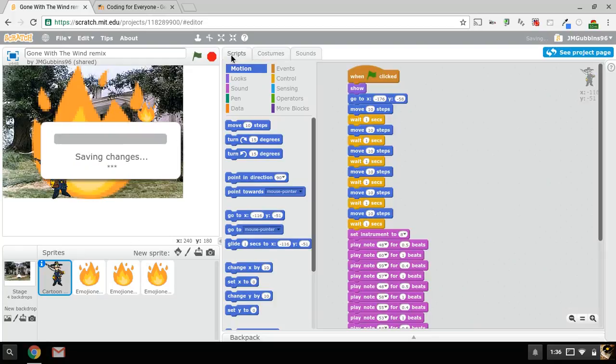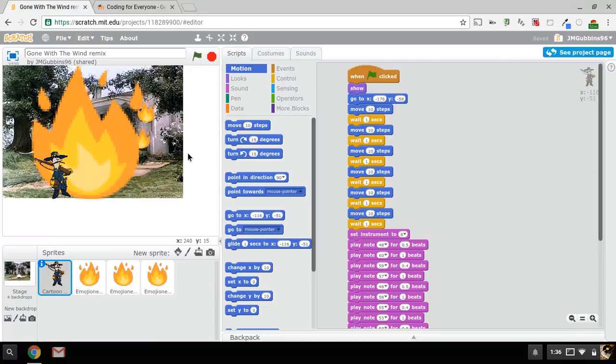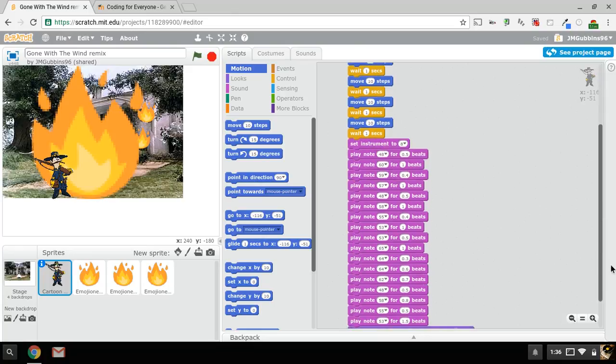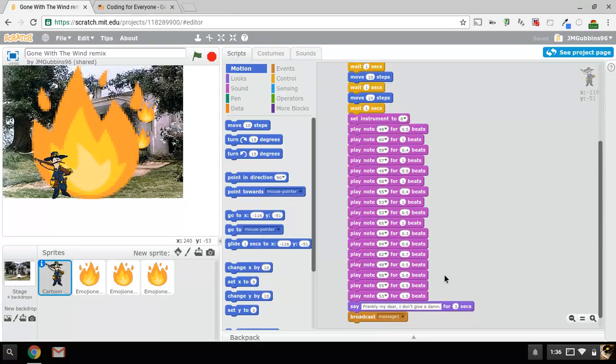And to make him move, I actually left most of Jeffrey's code alone. I did want him to start over here on the left-hand side and kind of walk up the path, so I put in the go to x: -176, y: -58, to place him right around that point. As I said, I left in the motion control, and I certainly left in the music. I thought this was incredible that Jeffrey was able to create that soundtrack using a keyboard within Scratch and play specific notes. I thought that was great. And of course, I left the famous quote alone.